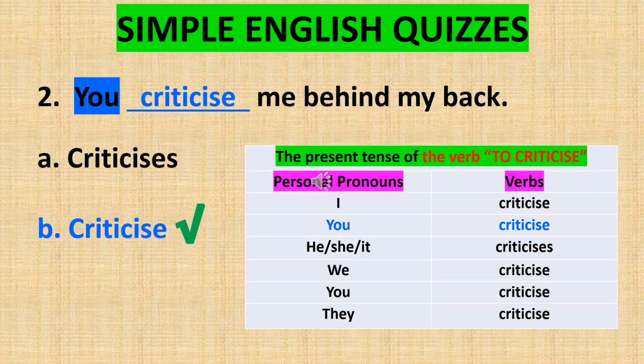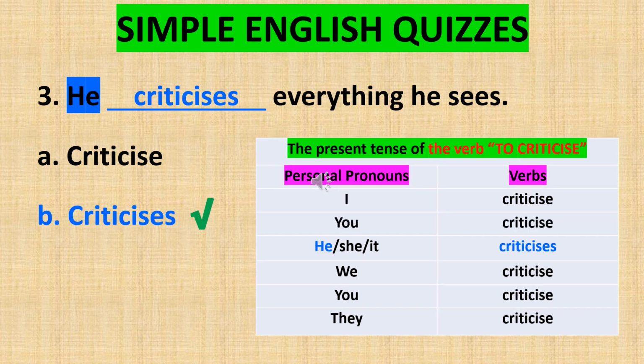Sentence number 2 reads, you criticize me behind my back. Here, you can see that the second person singular pronoun, you, is linked to the verb criticize. Both are inseparable in the present tense of the verb to criticize. Sentence number 3 reads, he criticizes everything he sees. Here, you can see that the third person singular masculine pronoun, he, is linked to the verb criticizes. Both are inseparable in the present tense of the verb to criticize.